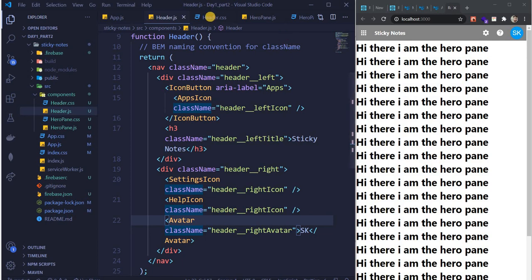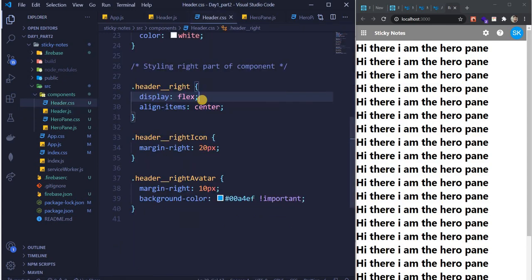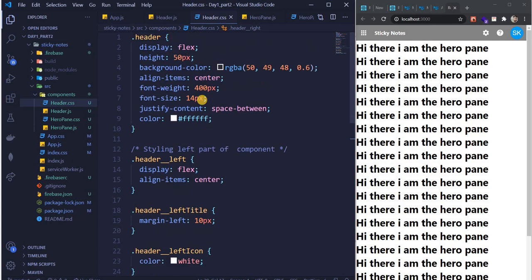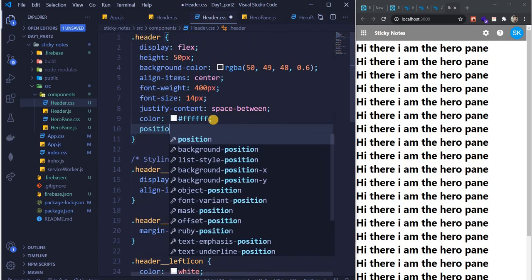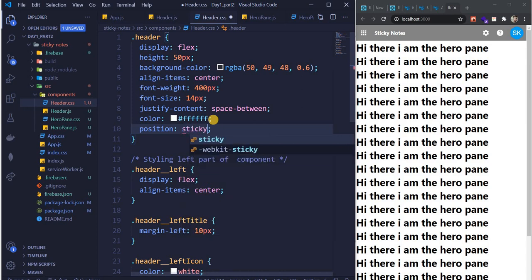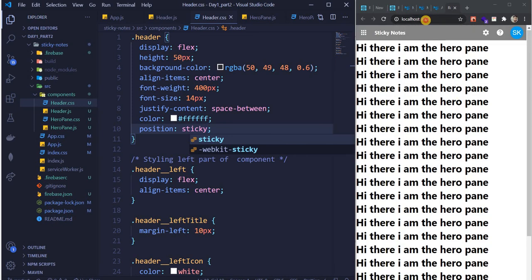Now what we want to do is we want to make it sticky. Why I wanted to provide it as the name nav is because when we do nav, we get one property which we can use, and then we can write position as sticky. So when we do that and save, seriously, not happening.